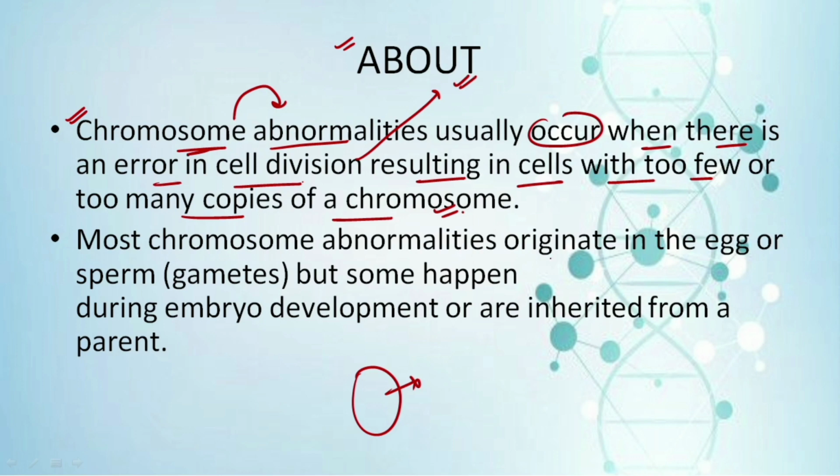Most chromosomal abnormalities usually originate in the egg or the sperm, that is the gametes, but sometimes they might happen during embryonic development as well, or they could be inherited from the parents.